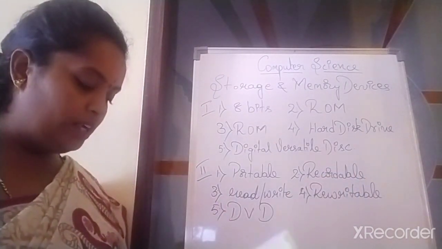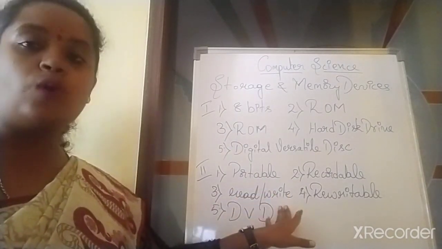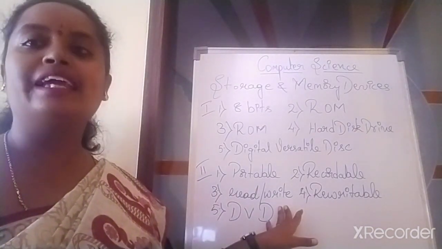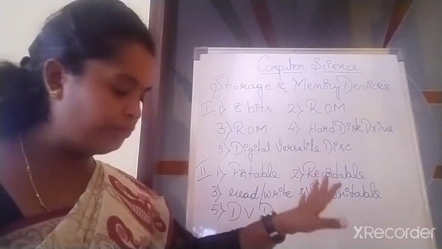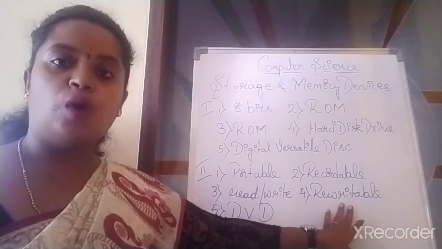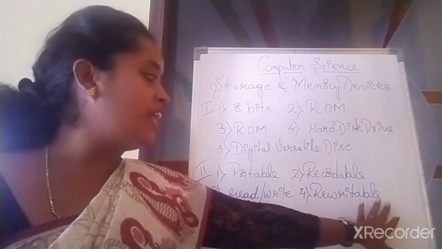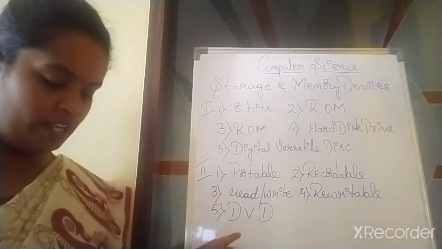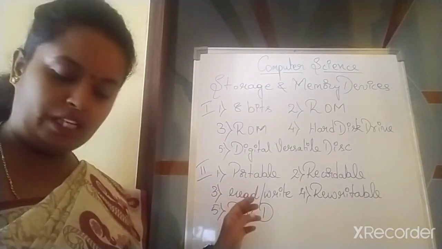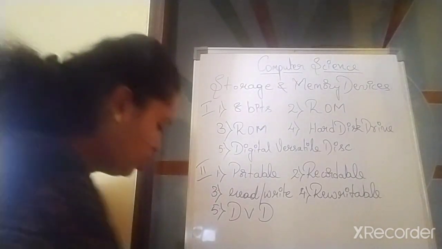Third one, on a hard disk, each surface has its own read-write head. Then, in CDRW, RW stands for rewritable. Then the fifth one, DVD looks similar to a CD but stores a very large amount of data.